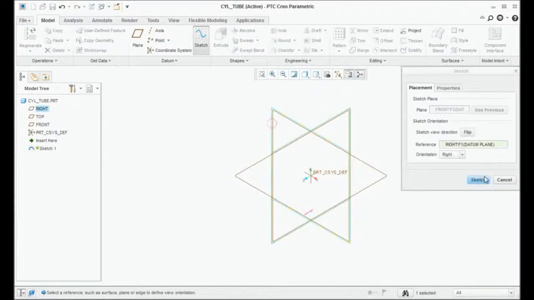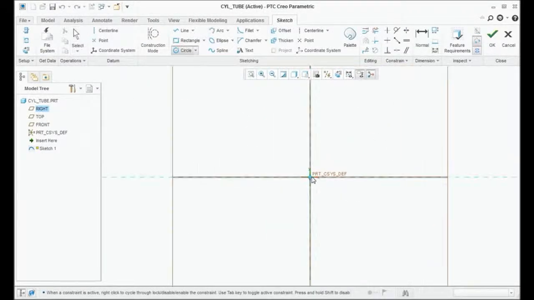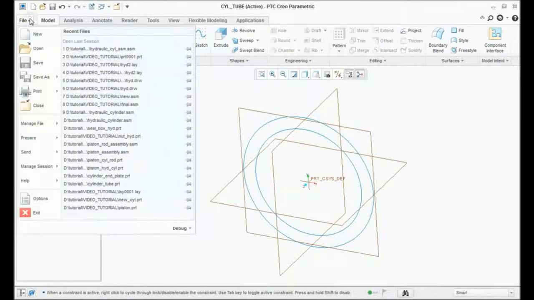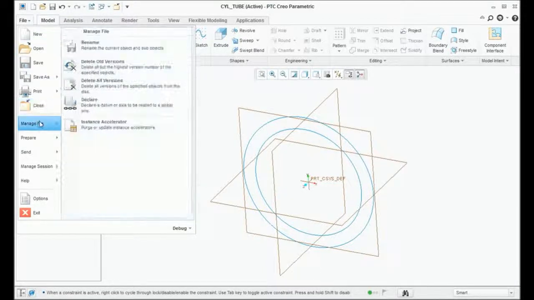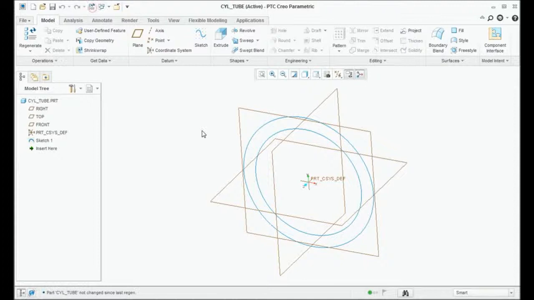Now first thing, in cylinder you have outer dia, inner dia and extruded length. So click two values. Okay, this is done. Say yes, go here. Now the most important step: you have to go here and say declare. Then declare this and then refresh it, because when you declare it, what you are doing is bringing your layout into your model. You're calling your layout formulas and all the symbols into your model.